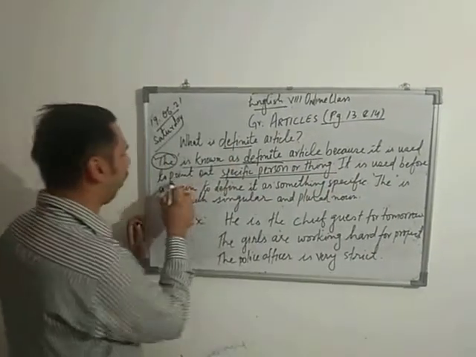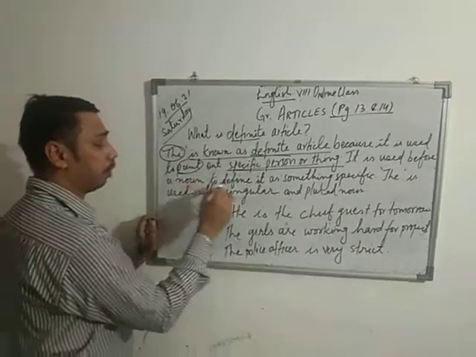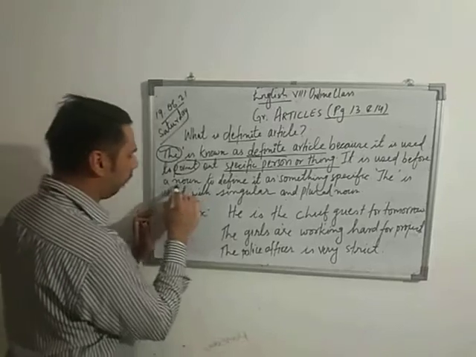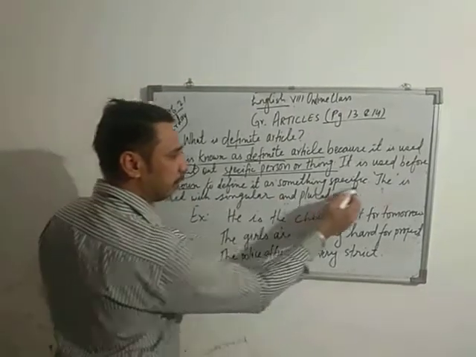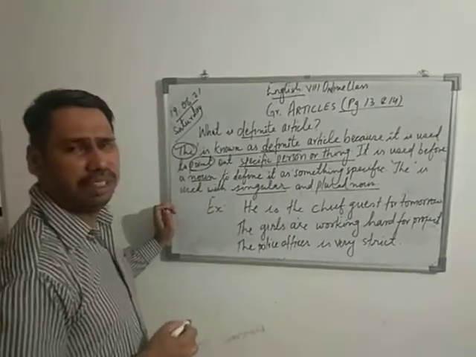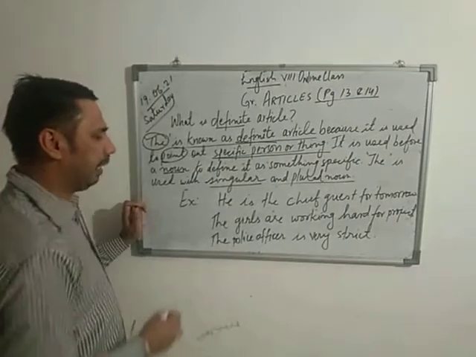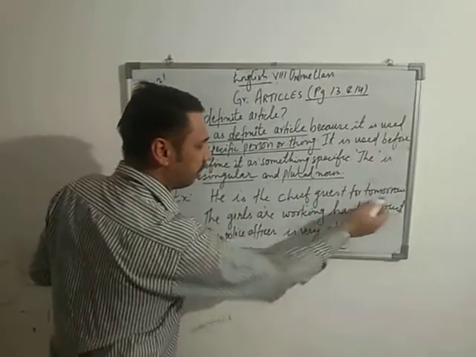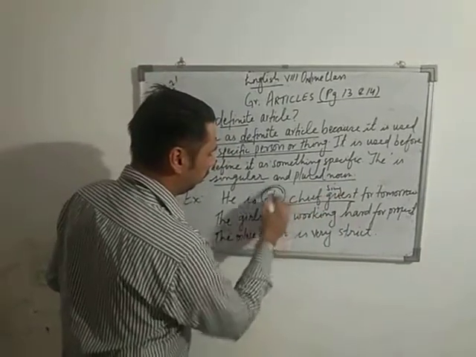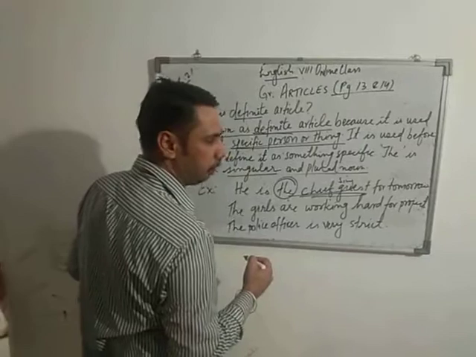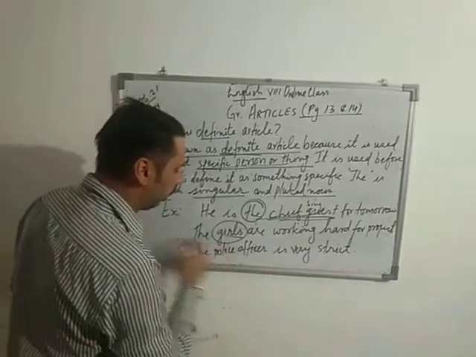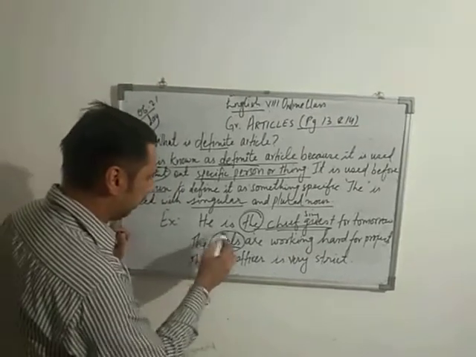It is used to point out or specify a specific person or thing that is unique. It is used before a noun to define something specific. The is used with a singular or with a plural noun. So we can use the with the singular or with the plural noun. Here we have examples. Let's check the examples first. He is the chief minister of tomorrow. Chief minister, that is singular, right? The specifying particular person. The girls are working hard. Here the girls is plural, right? So here you can see the plural.